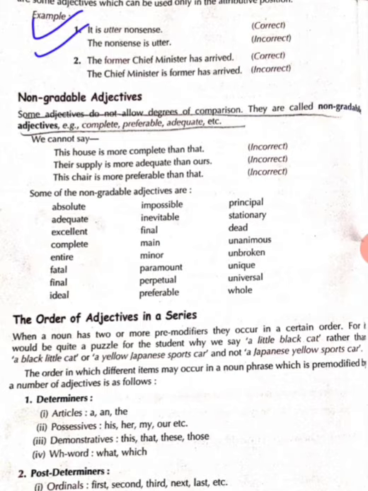Students, another type of adjectives are non-gradable adjectives. Non-gradable adjective means they will have neither a comparative degree nor a superlative degree. They will remain the same when they are used before a noun. Like preferable, complete, adequate. Such adjectives will be used as they are. We cannot say it is more complete, it is more adequate, it is more preferable. That would be incorrect if we use them in this way.